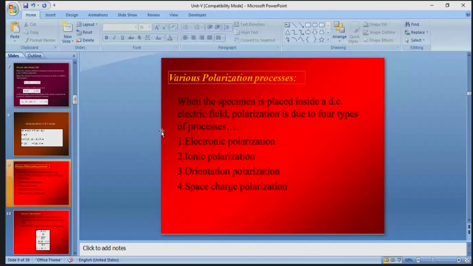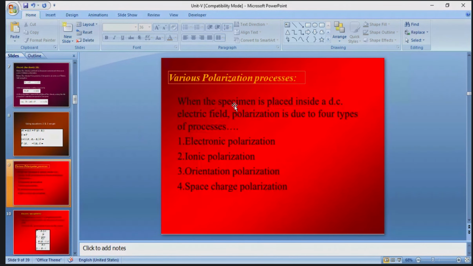Now see here, various polarization processes. When the dielectric material is placed inside a DC, direct current, electric field, the material is sometimes known as the specimen, or the sample also. Sample is nothing but material.